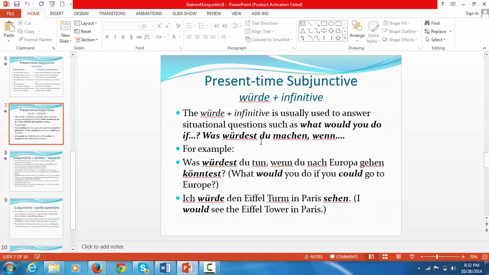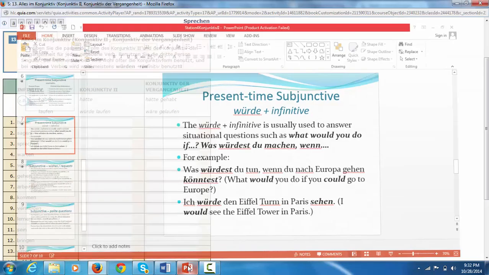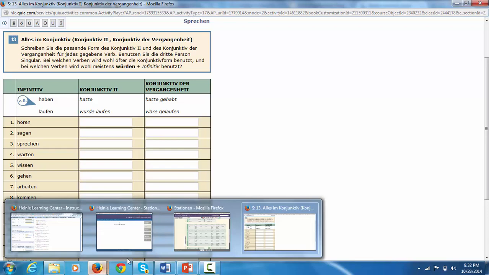What would you do? Was würdest du machen, wenn? Was würdest du tun oder was würdest du machen, wenn du nach Europa gehen könntest? What would you do if you could go to Europe? Ich würde den Eiffelturm in Paris sehen. Notice we have würde, the subjunctive form of the verb werden, which is future tense. But here it's subjunctive: I would. Ich würde sehen. I would see. Very simple.